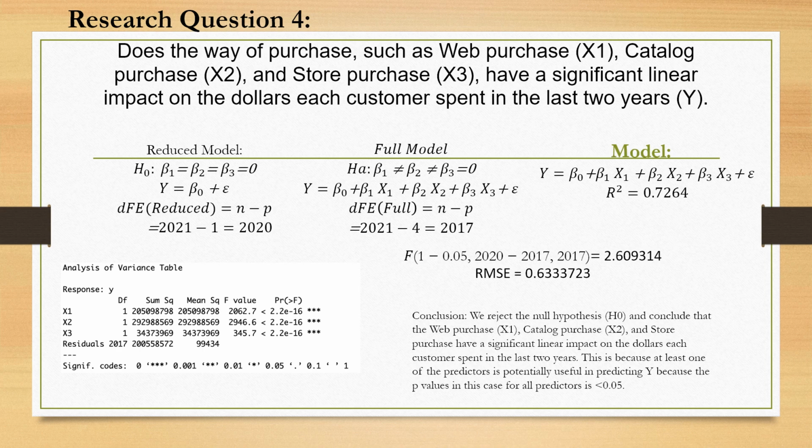Also, from the ANOVA test we conducted, we can see that our R squared is 0.7264, indicating that the variation in our Y is explained by approximately 73% by our X predictors through a linear model. Also, because at least one of our predictors is potentially useful in predicting Y, since the p-values in this case for all predictors is less than our significance level of 0.05, we reject the null hypothesis and conclude that the web purchase, catalog purchase, and store purchase have a significant linear impact on the dollars each customer spent in the